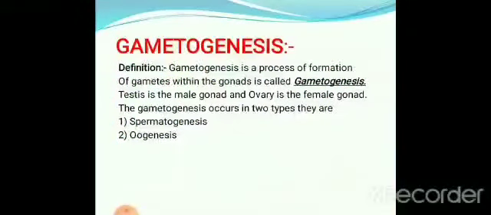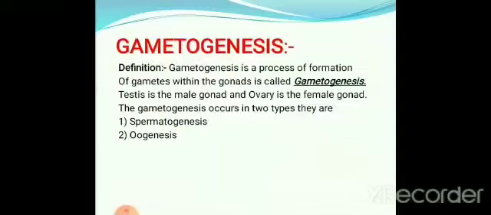Gametogenesis, the name, combines two words, gametes and genesis. What does gametes mean? Can anybody tell me what gametes are? Gametes are the germ cells. They are involved in the process of reproduction to produce new individuals.